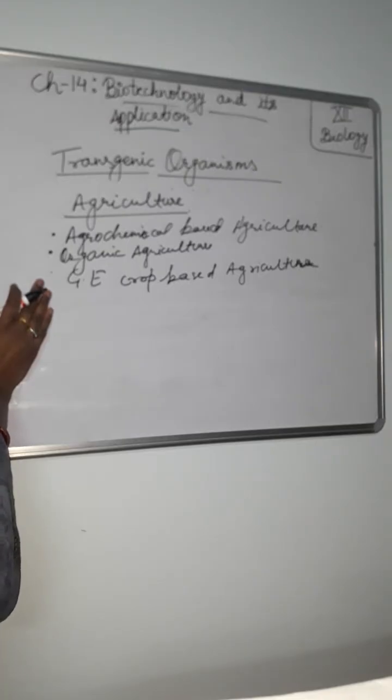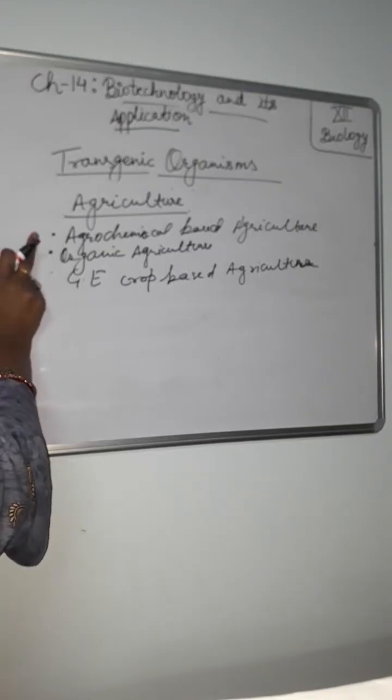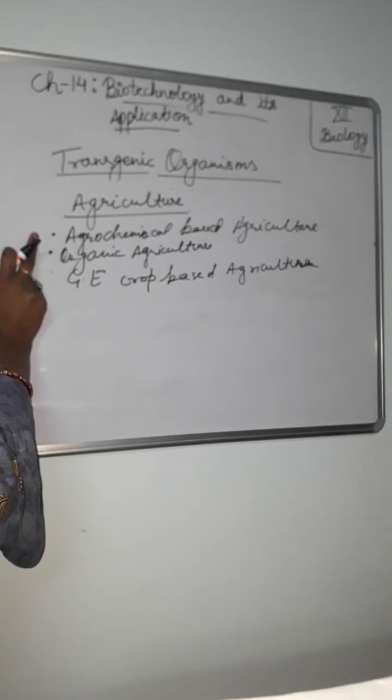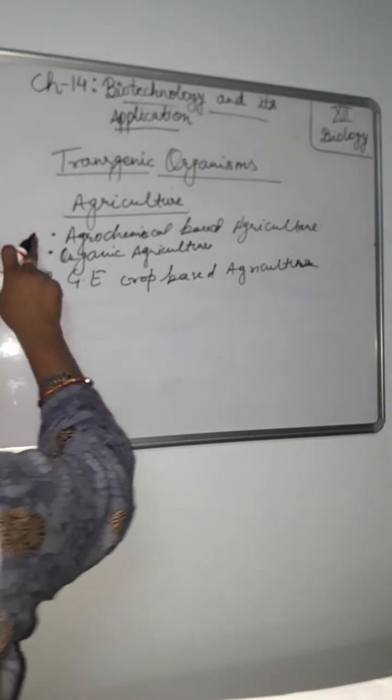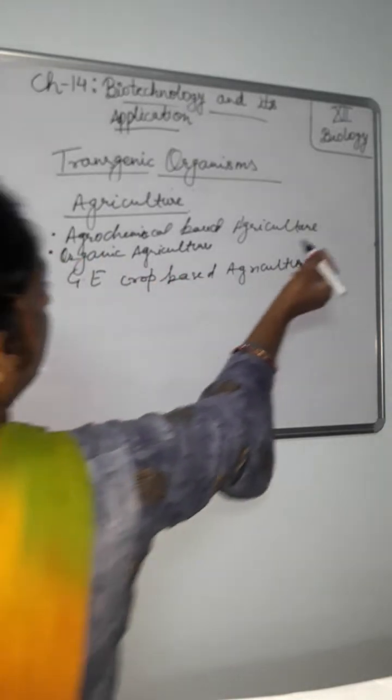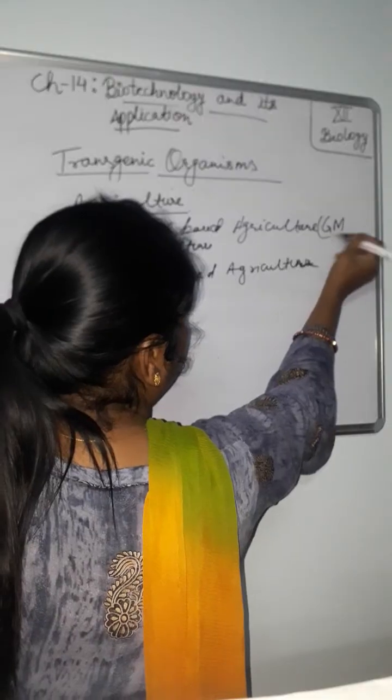Most of the agrochemicals have a harmful effect on the environment. Therefore, the best solution is to develop the use of genetically modified crops, GM crops. Now next, GM crops are useful in many ways. Genetic modification has been done with the following changes to the phenotypic expression of the plant.